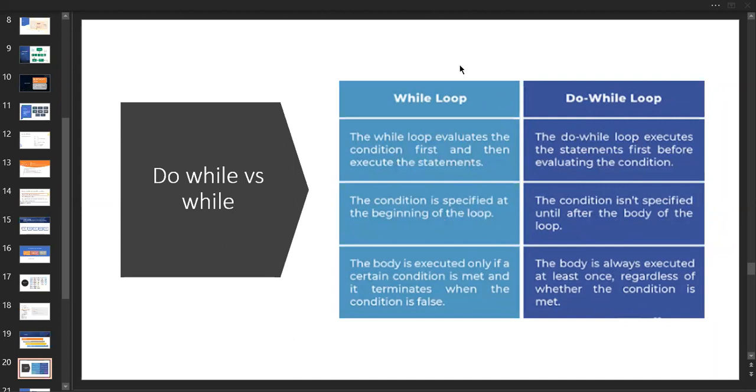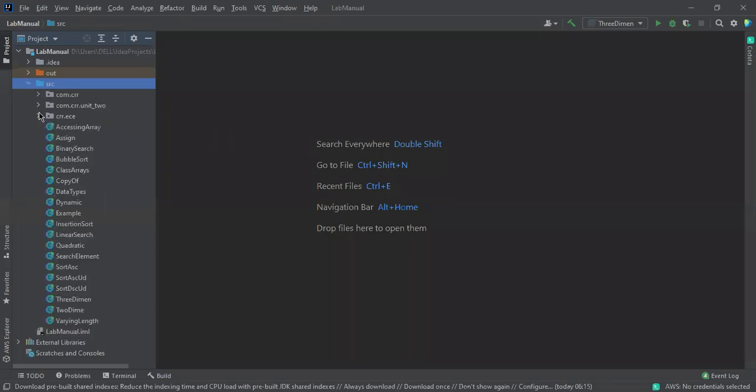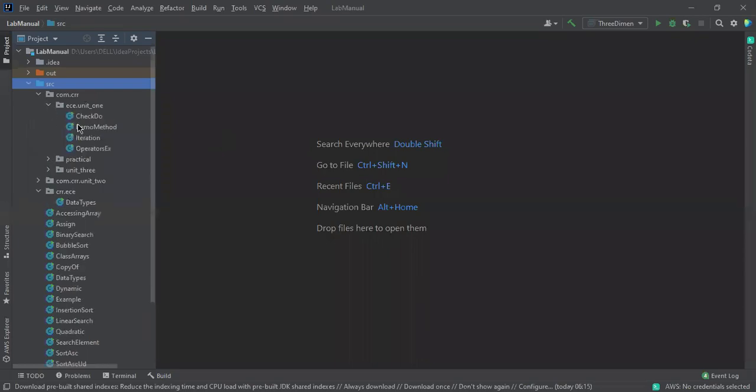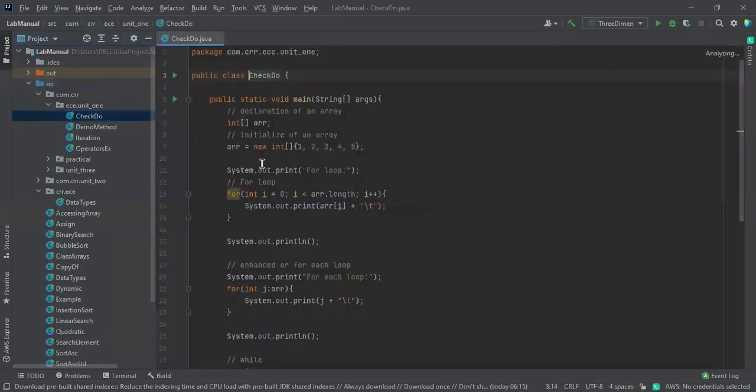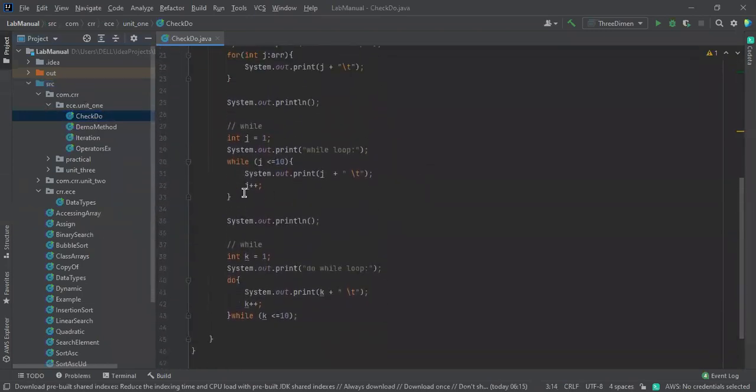We already discussed the example, but I think I need to show the example again. Is it in data types? One second, let me check this out. Yeah, so this is that one: while and do while.